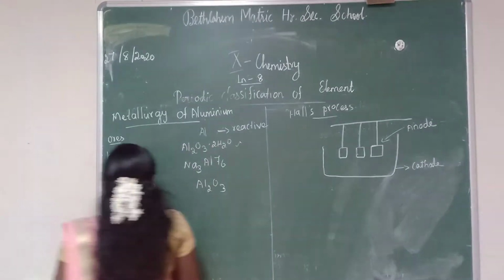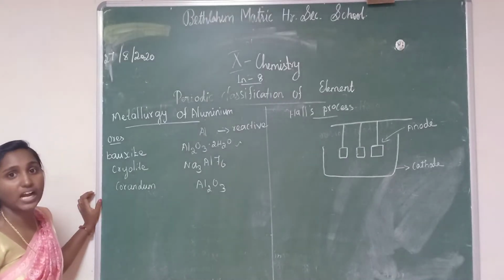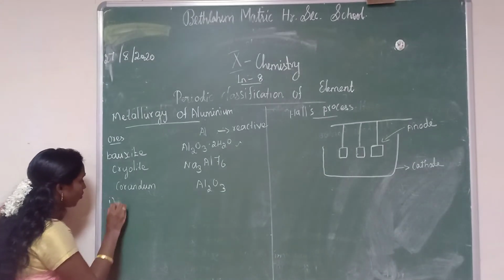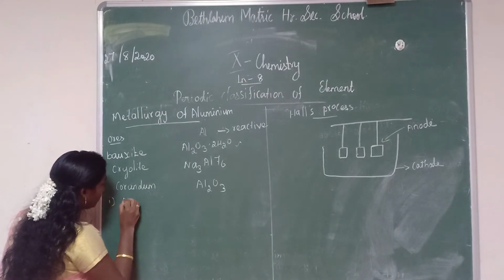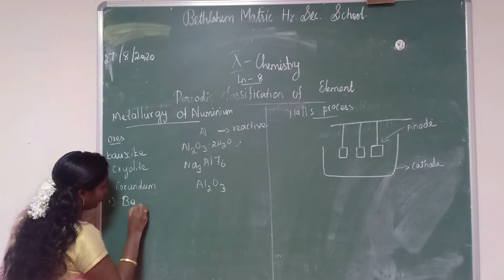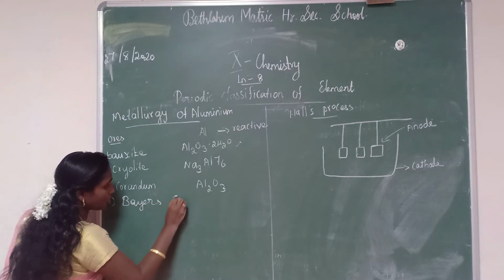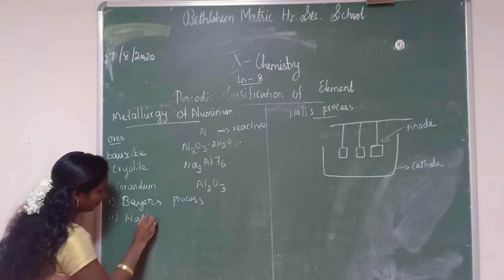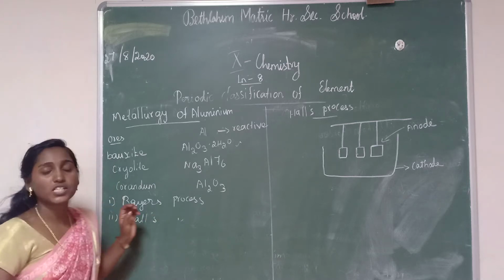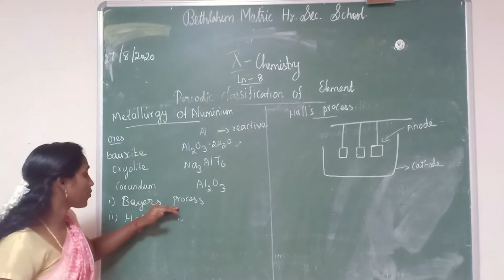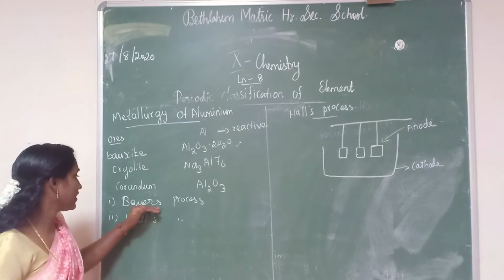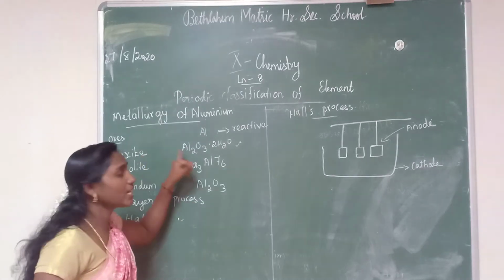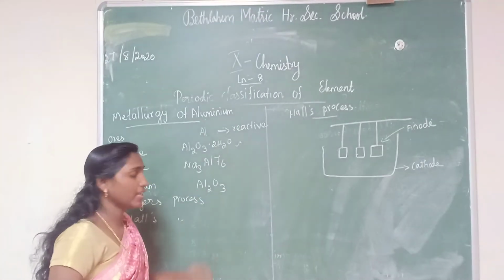Next we are going to study the conversion of alumina. You have two conversion methods. The first one is called Baeyer's process, then the second one, Hall's process. So two processes we are going to study here, Baeyer's process and Hall's process. First we will discuss Baeyer's process, the conversion of bauxite into alumina.